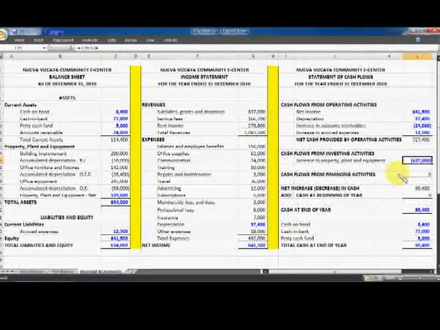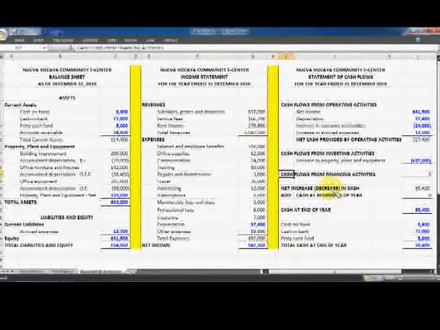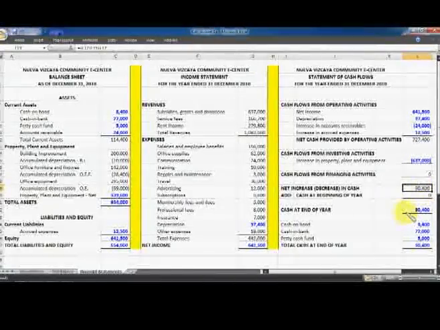637,500, which is the total of the net amount of property, plant, and equipment per balance sheet of 539,600 and the depreciation of 97,400. We don't have cash flows from financial activities, so that's zero. So from the three cash flows, we have a net increase or decrease in cash of 90,400. Since this is a positive amount, we have a net increase in cash in the amount of 90,400.